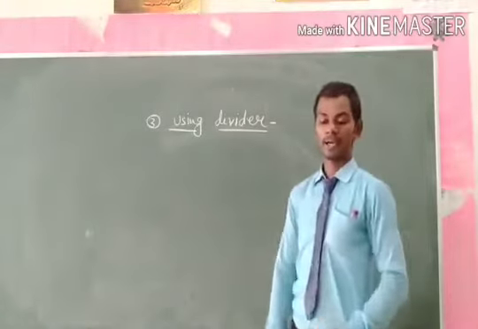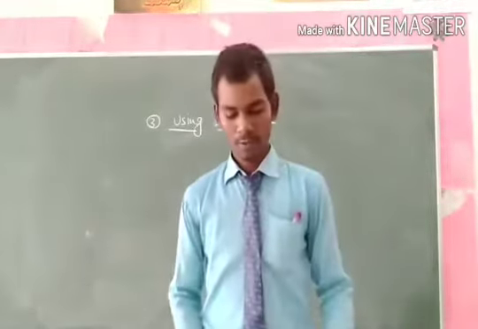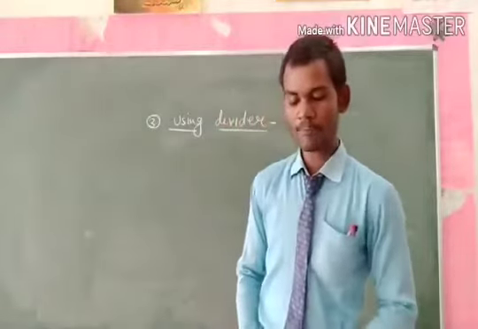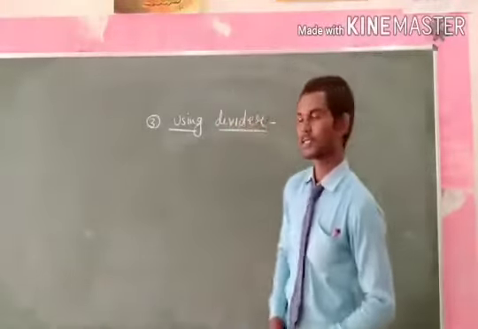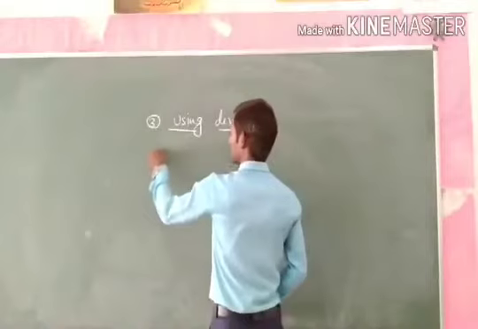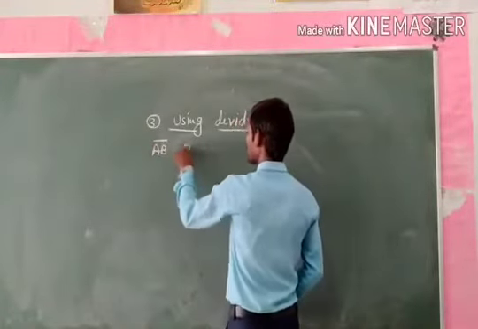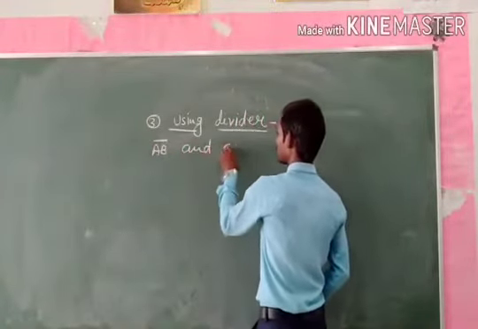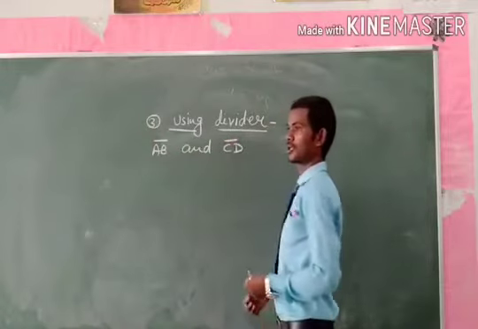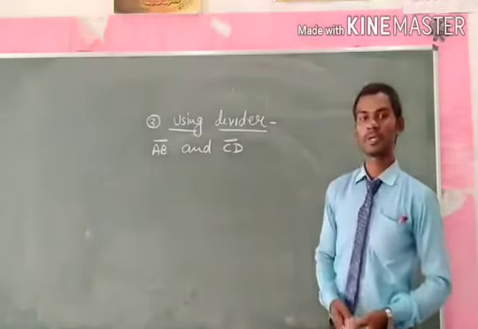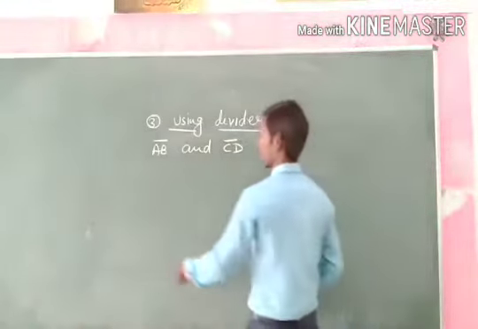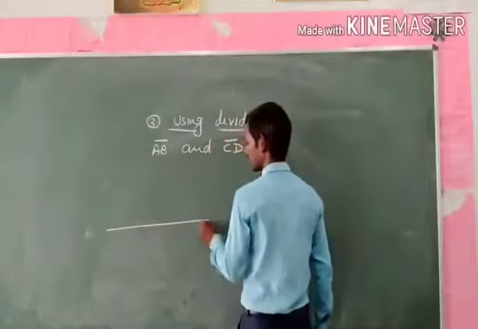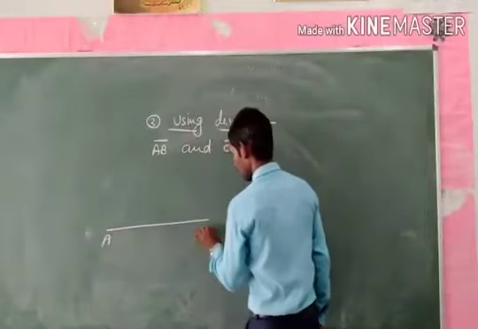A divider can also be used for the comparison of two line segments, say line segment AB and line segment CD.